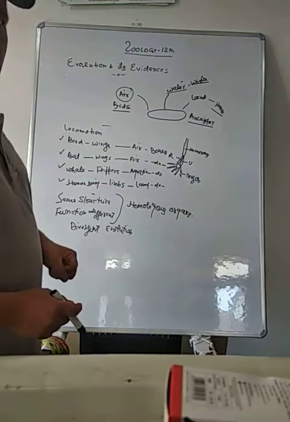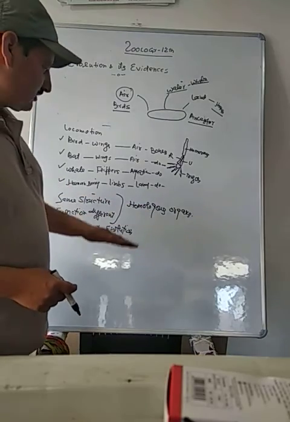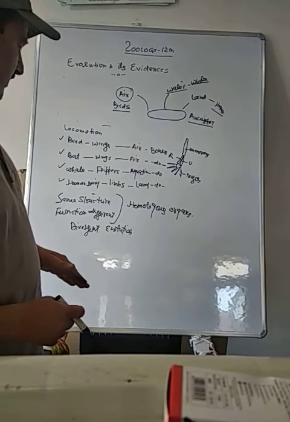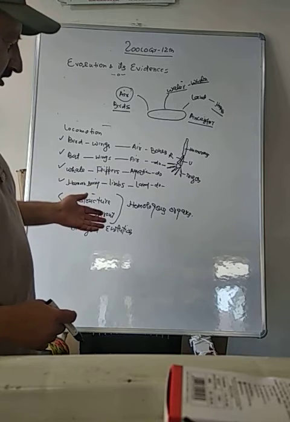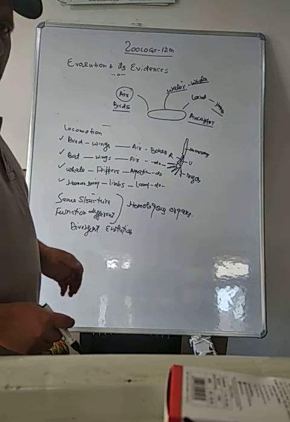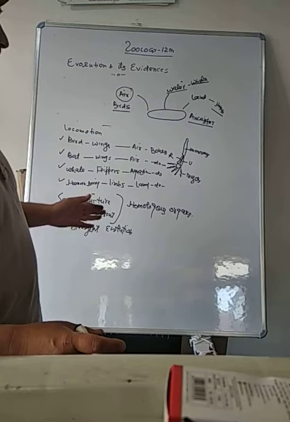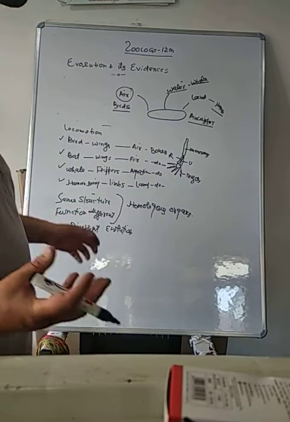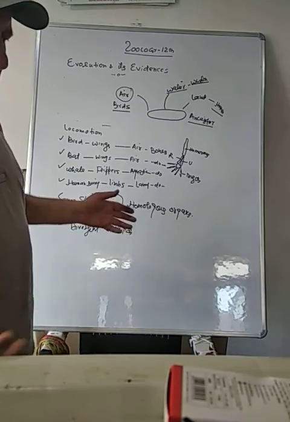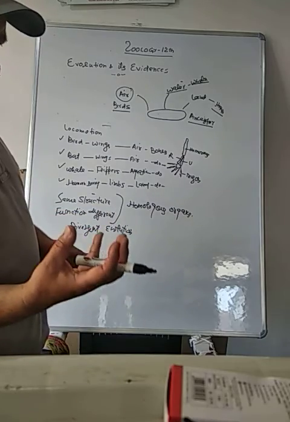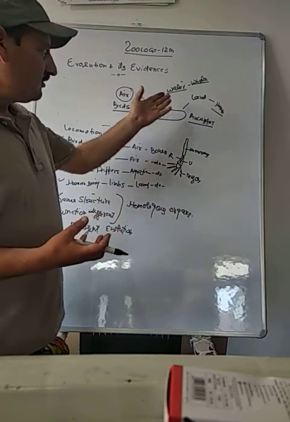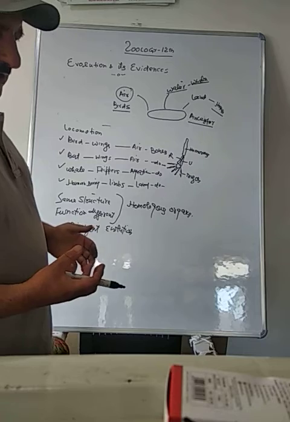So these are the homologous organs, which I have told you are those organs which have same structure but different function. They provide a best example as an evidence for evolution. That is, the different types of species have evolved from a common ancestor when they adapted to different habitats.